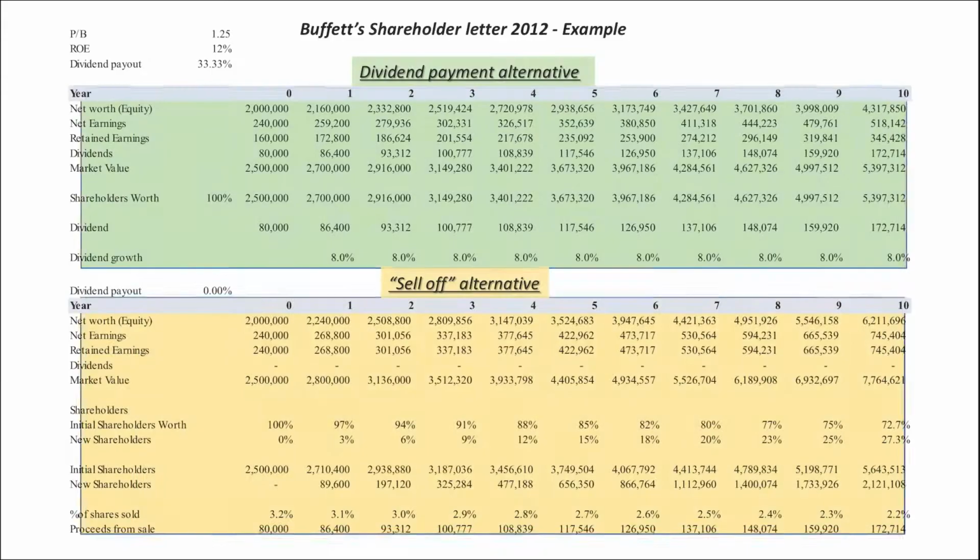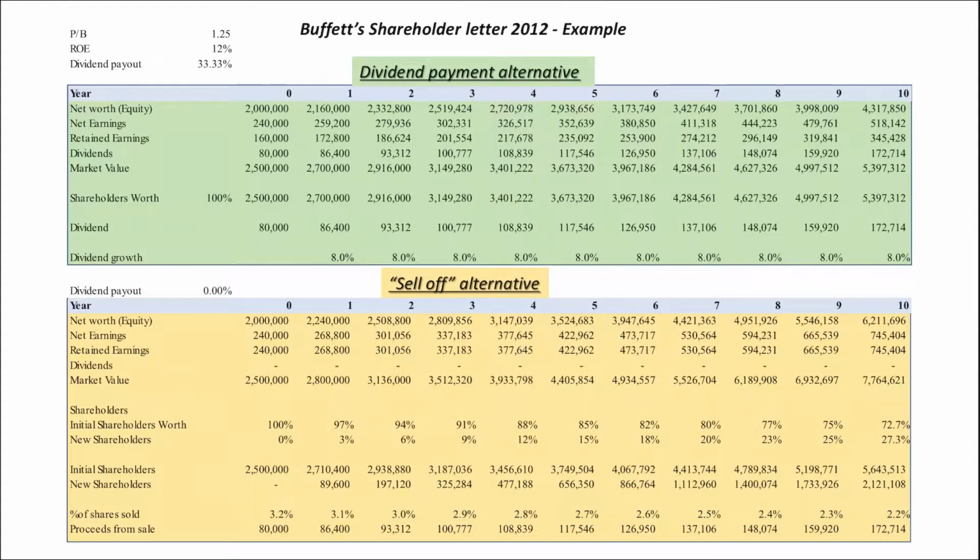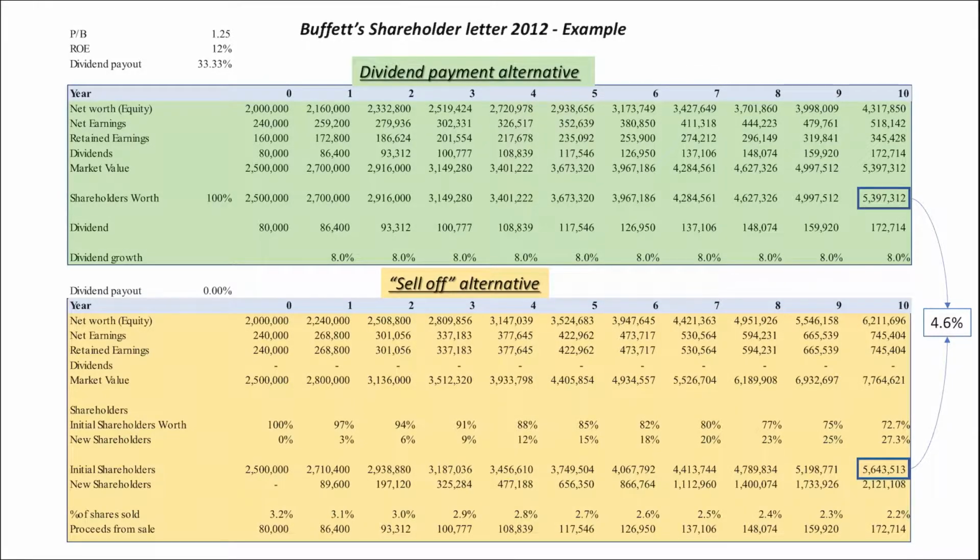So this is what I am doing. I'm replicating Mr. Buffett's example in these spreadsheets. And the comparison here was that you see the net worth of the shareholders is going to be higher in the sell-off alternative. So this is summarizing the example that Mr. Buffett published in that shareholder letter. So I said, okay, what happens if instead of having these assumptions, we have different assumptions? Will this conclusion still hold, or will it change?